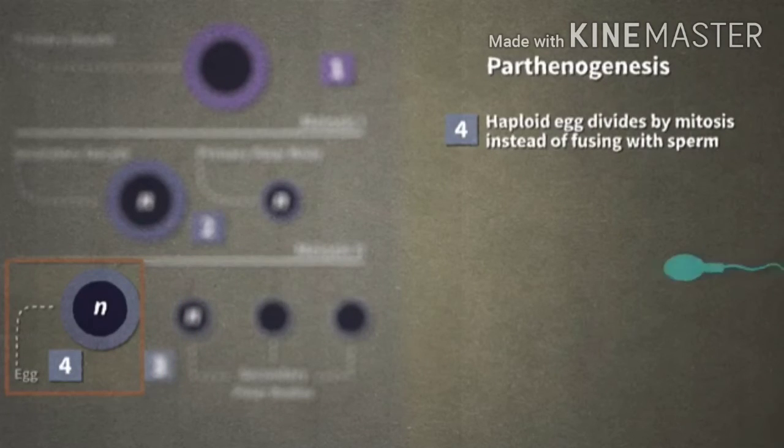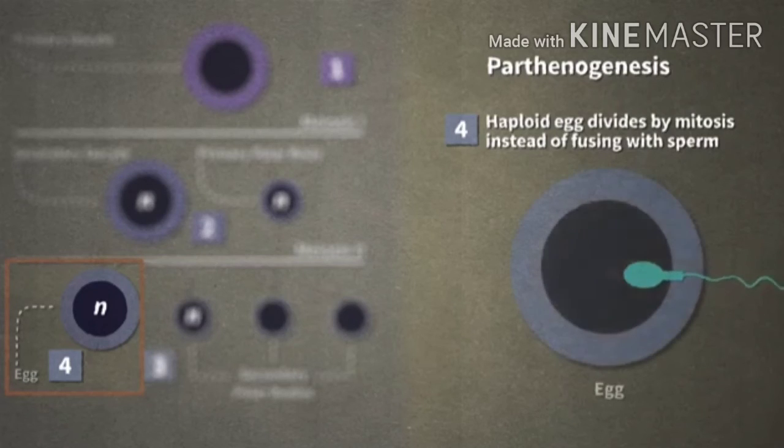Usually, a haploid sperm fertilizes the haploid egg to produce a diploid zygote, which develops into an offspring. What if, instead of fusing with a sperm, the haploid egg divides by mitosis? For this to occur, chromosomes have to be replicated. During the S phase of interphase, the DNA of the single chromatid making up each chromosome in the developing egg is replicated. The chromosomes now consist of two identical sister chromatids joined at the centromere.